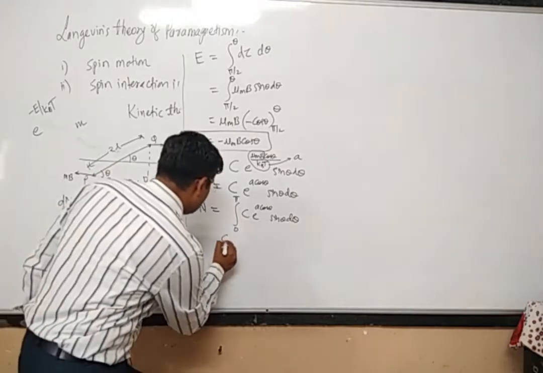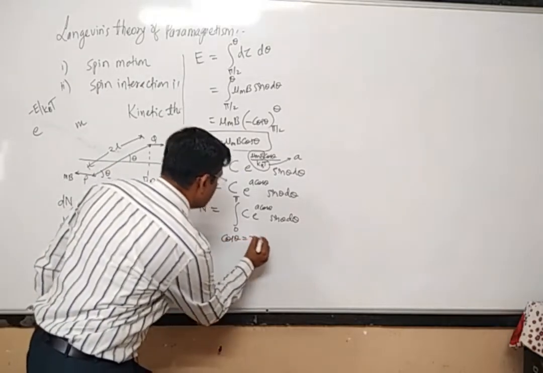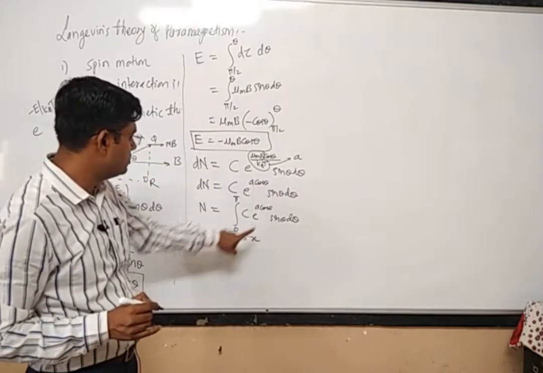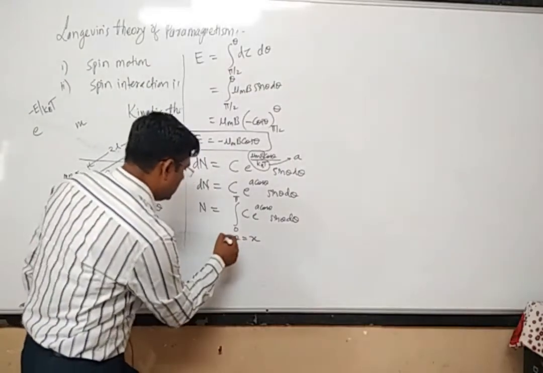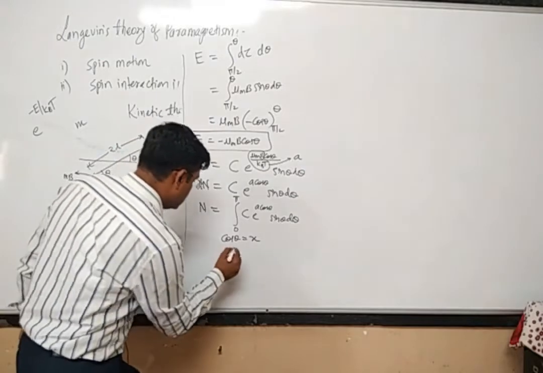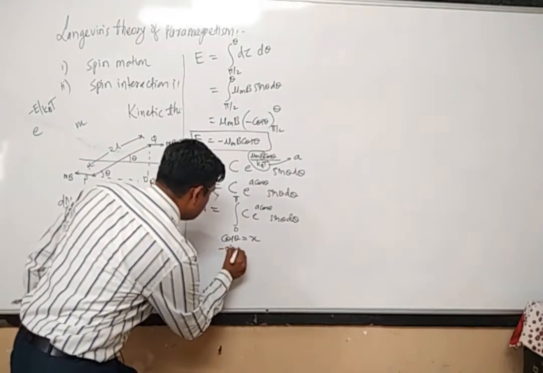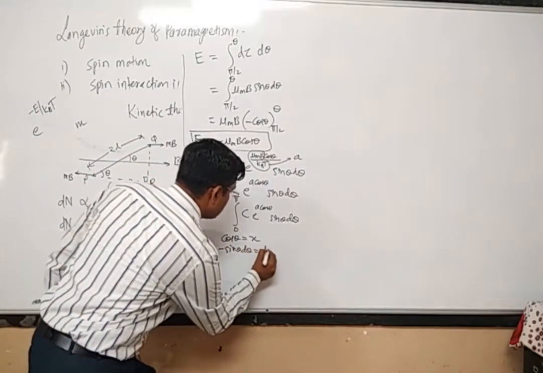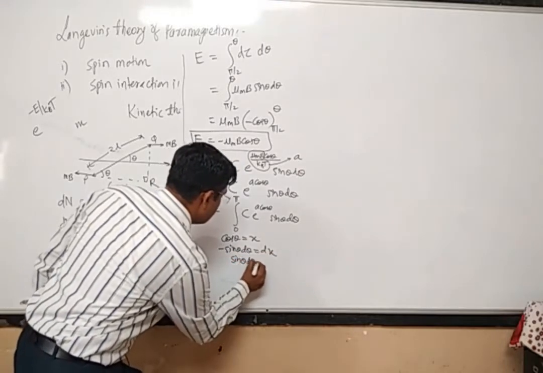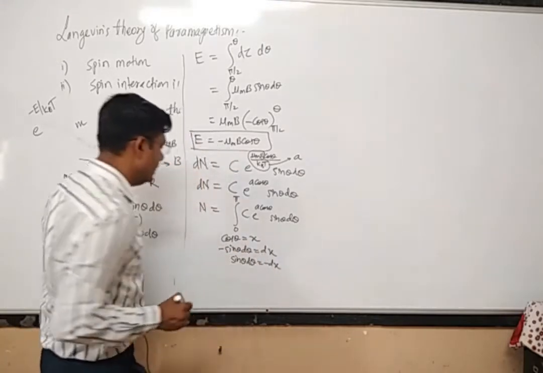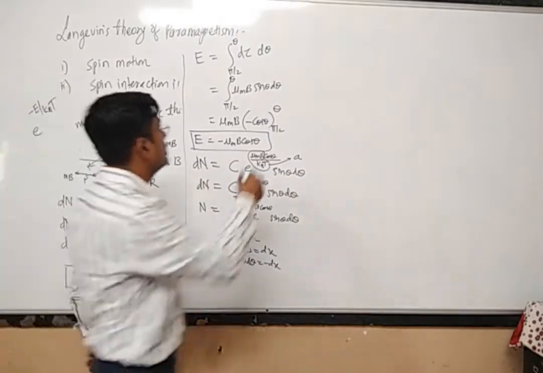So let us put cos theta is equal to x in this expression. Differentiation of cos theta is minus sin theta d theta, which is equal to dx. It means that sin theta d theta is equal to minus dx. Now let us put all these quantities.